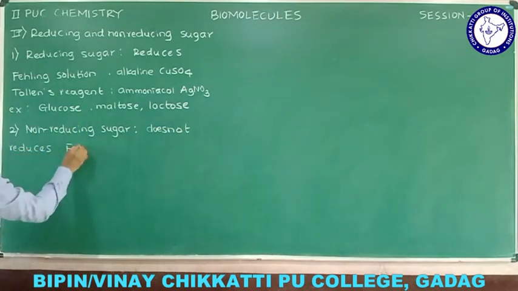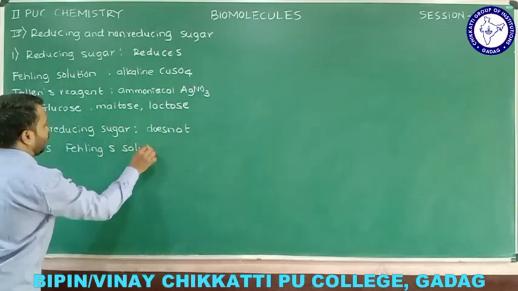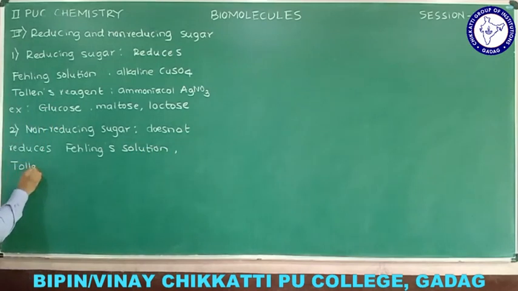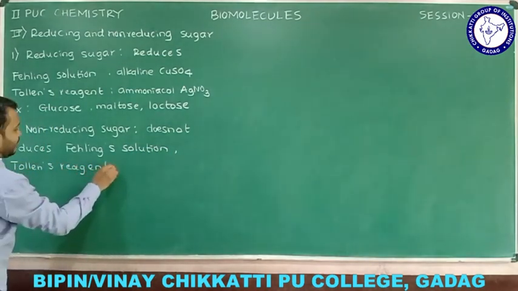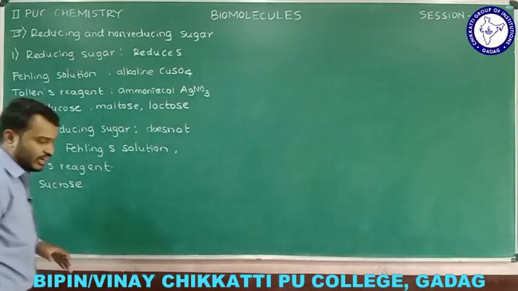The first one is Fehling's solution. And one more is Tollens' reagent. And that is why we call it a non-reducing sugar. The well-known example for that is sucrose. You just try to know that one, sucrose.